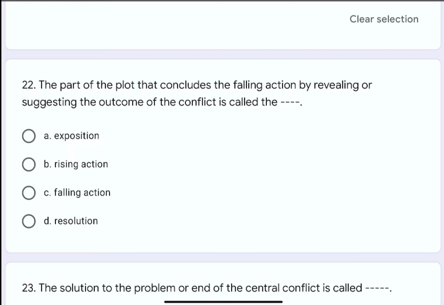Question number 22. The part of the plot that concludes the falling action by revealing or suggesting the outcome of the conflict is called the dash dash. The options are A. Exposition, B. Rising action, C. Falling action, or D. Resolution. The correct option is D. Resolution.